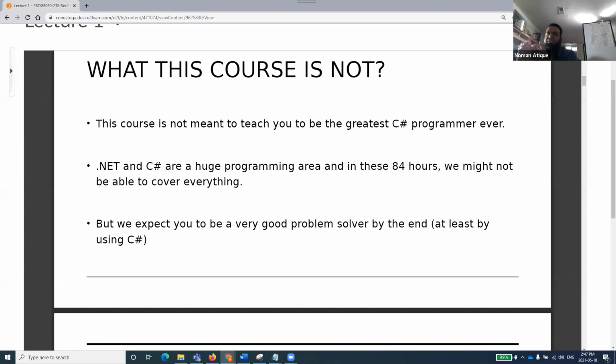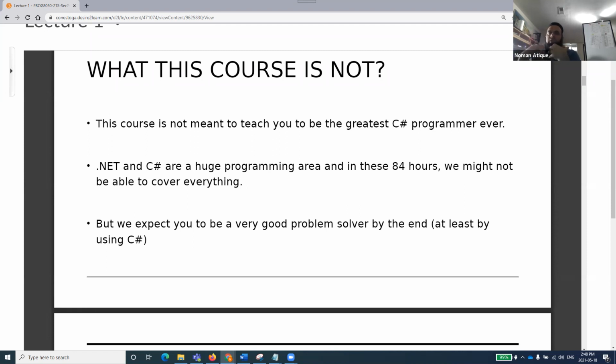But the concepts that we will be doing, you will be very good in that, in C# programming, and you will be implementing that. But again, no one can say, after only 84 hours of course, or maybe a few weeks of course, that I am the master of this technology.